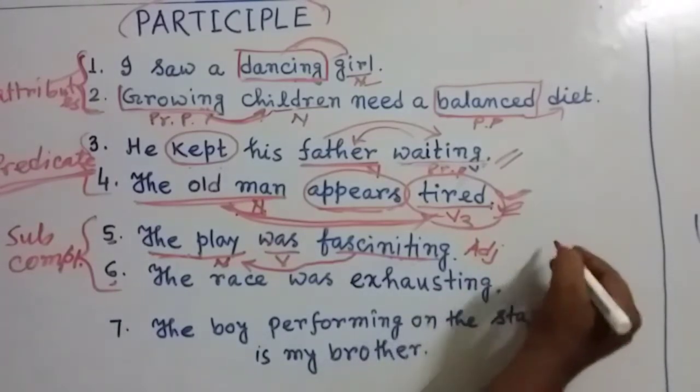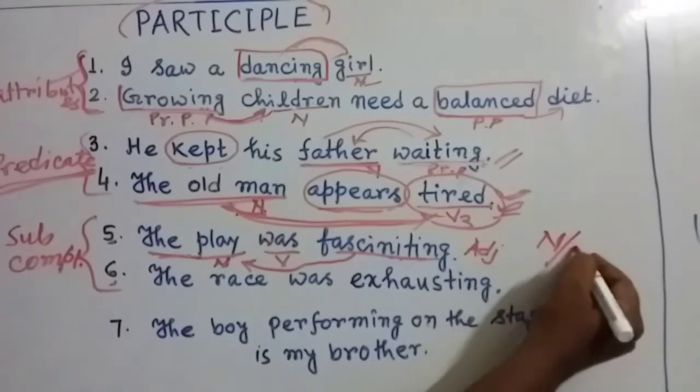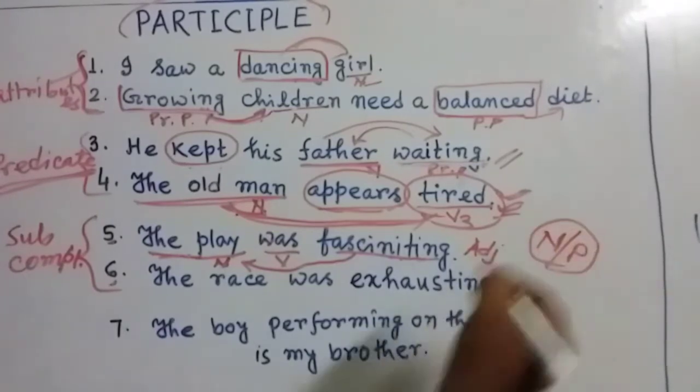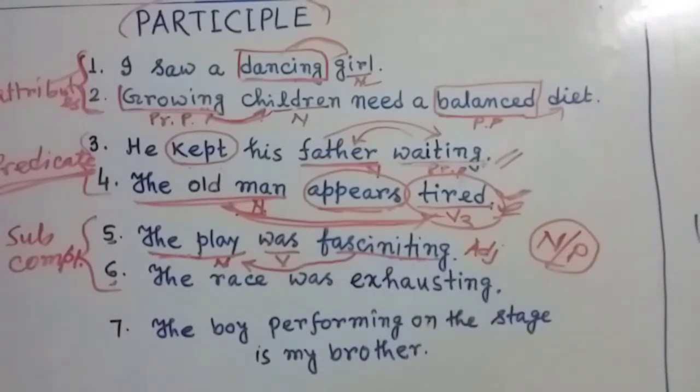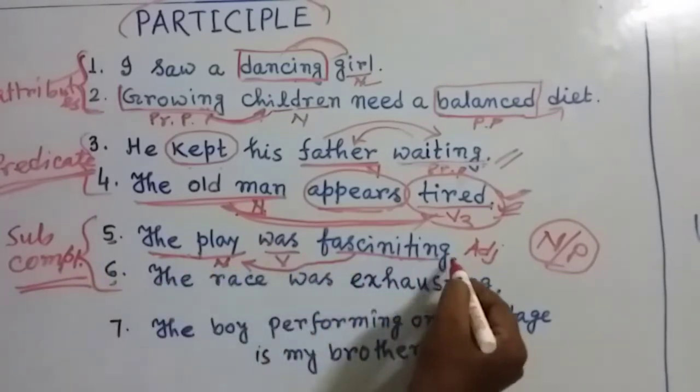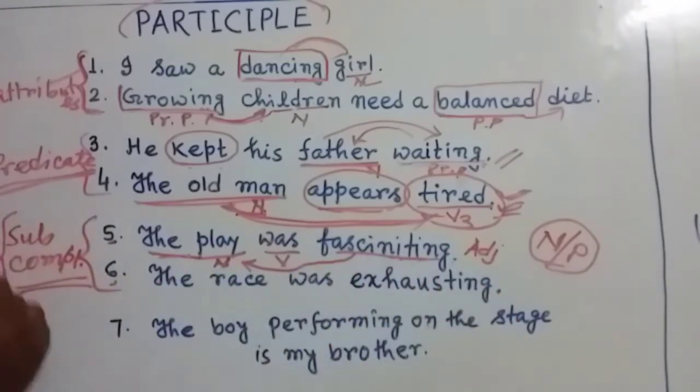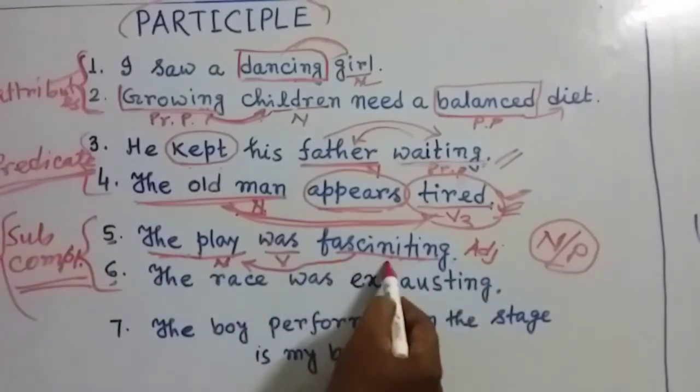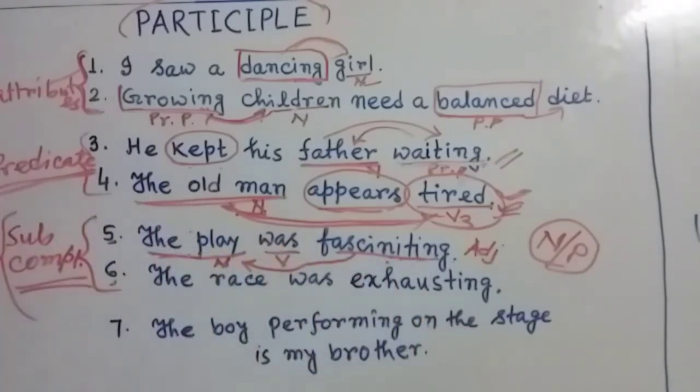Object means it has to be a noun or a pronoun. A noun or pronoun may be the object of a sentence or a subject of a sentence. But an adjective, obviously it's a complement. And here we have used the present participle as the subject complement. So this is the complement of this subject. In this way, we can use present participle.